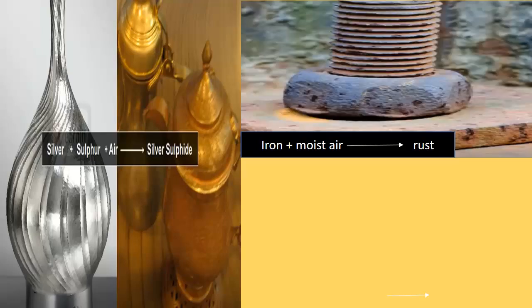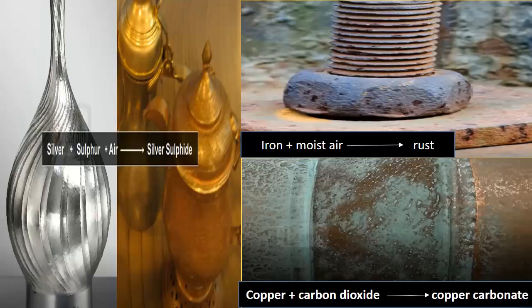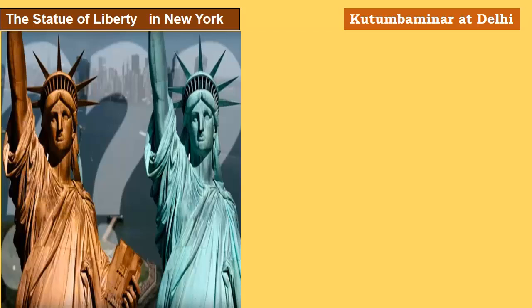Same way, iron with moist air gets rusted. And that's why all the implements, especially agriculture implements, you need to wipe them and keep them where there is no moisture and you have to cover them. Otherwise, these implements get rusted. Copper, again with carbon dioxide, forms copper carbonate. Children, do you know the Statue of Liberty, a very famous statue in New York? It was made of copper, but because of this corrosion, now the color has changed to blue.